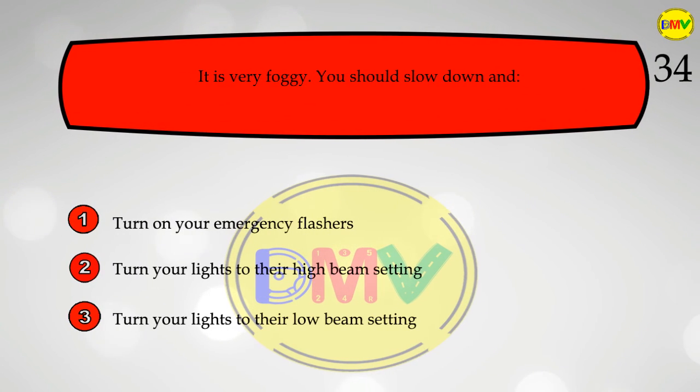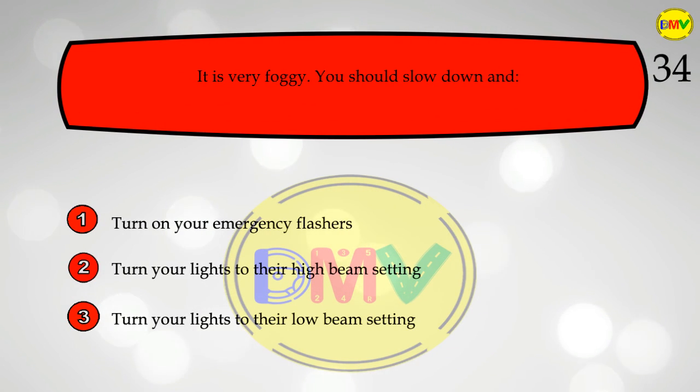The question 34. It is very foggy. You should slow down and 1. Turn on your emergency flashers. 2. Turn your lights to their high beam setting. 3. Turn your lights to their low beam setting.